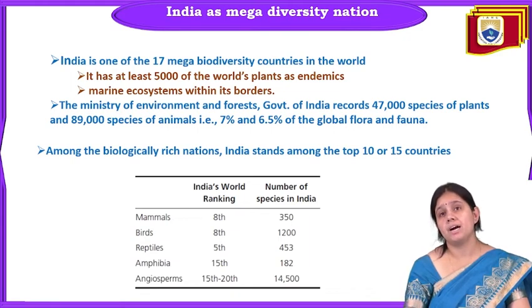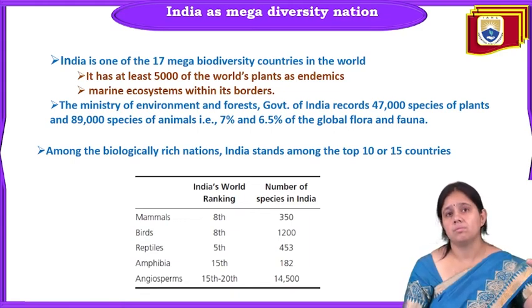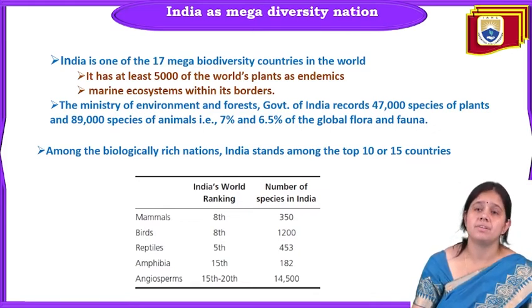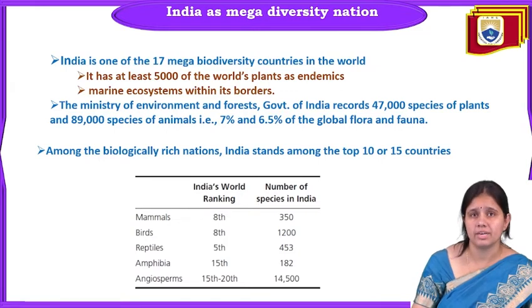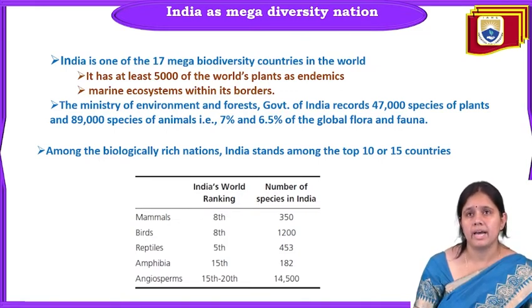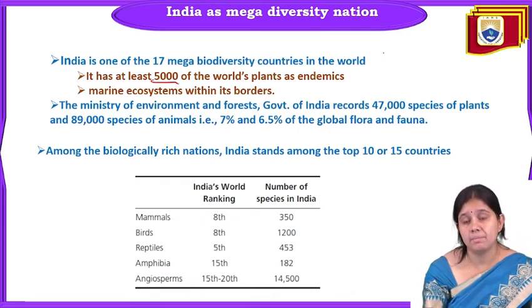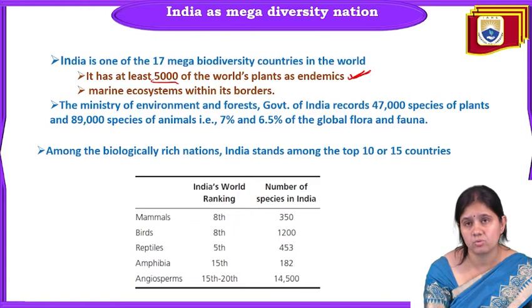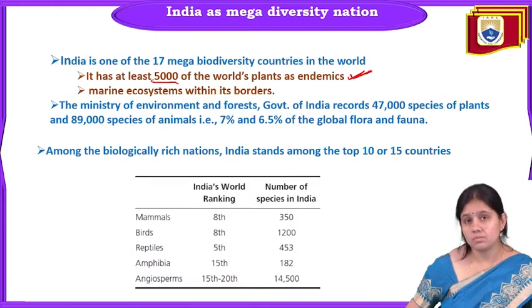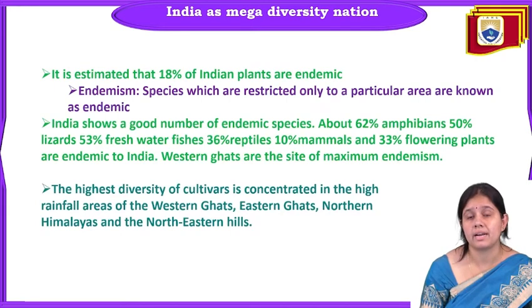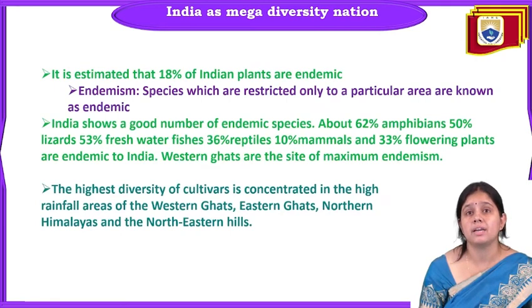Now we come to the mega biodiversity countries in the world. India is a mega biodiversity nation, because India has a very rich variety of organisms. India is one of the 17 mega biodiversity countries in the world because India has 5,000 of the world's plants as endemic. Endemic plants means those plants which are endemic to that particular area. So it is estimated that 18% of the Indian plants are endemic.